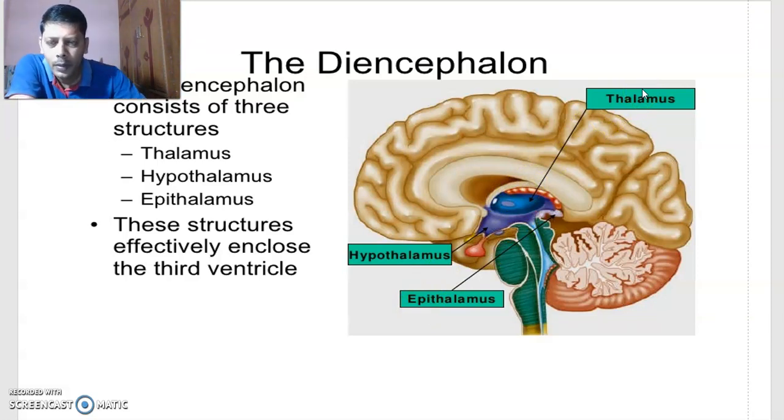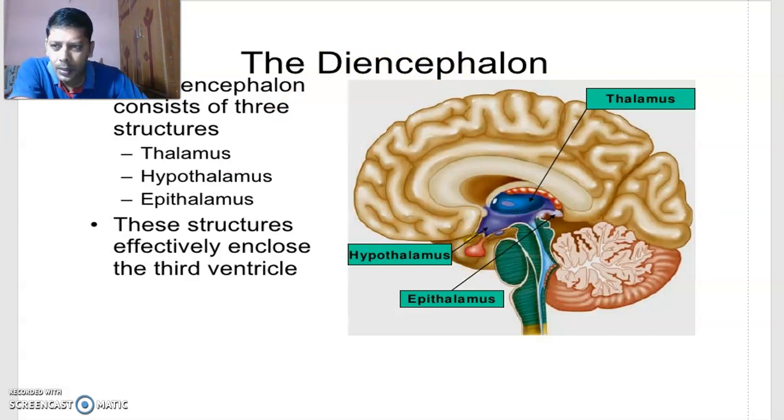In between epi and hypo, there is the thalamus. Hypothalamus, epithalamus, thalamus. Here our topic of discussion is the hypothalamus, which is a part of the diencephalon.